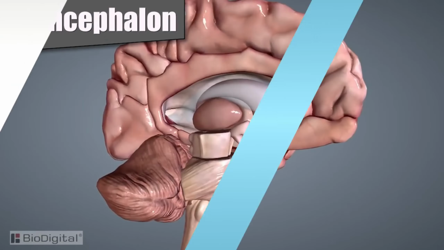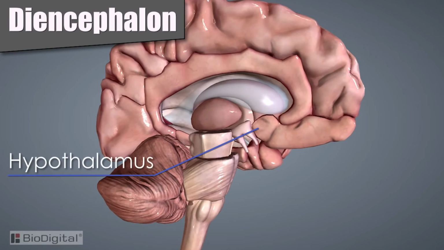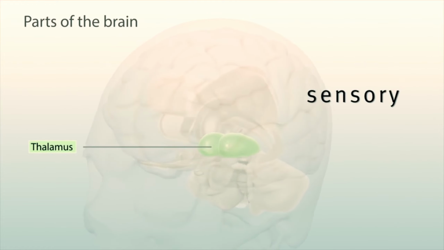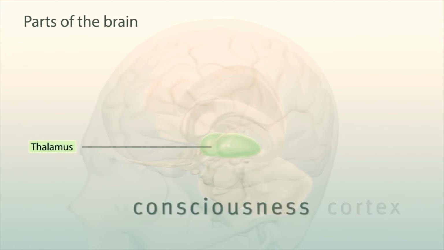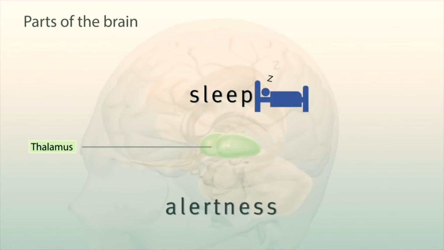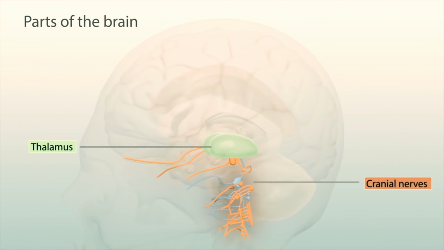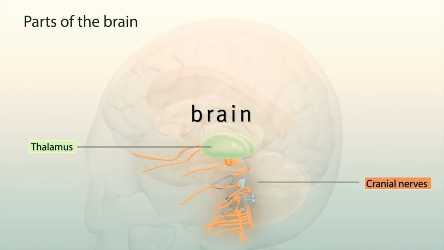Next part is the diencephalon, found between the cerebrum and midbrain. It consists of the thalamus and hypothalamus. The thalamus, the center of the brain, relays sensory and motor information to the cortex and helps in consciousness, sleep and alertness. And 12 pairs of cranial nerves carry information from our senses to and from the brain and the body.